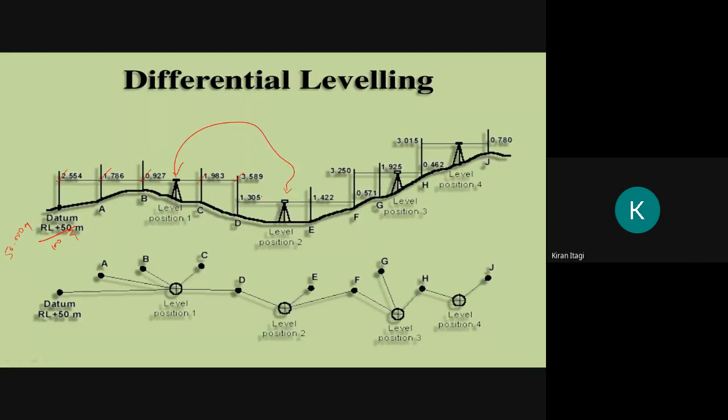Then I have taken the backsight, intermediate sight, then foresight, then I have changed my instrument. Then I have taken the backsight here, then foresight, intermediate sight, then I have changed my station. So moving the instrument from one position to another position, we will call it differential leveling, and we will do it where there is a lot of height difference from one point to another point.